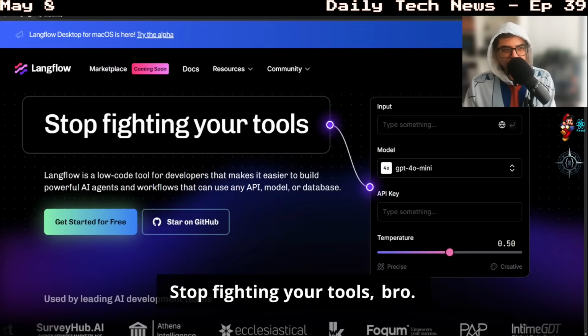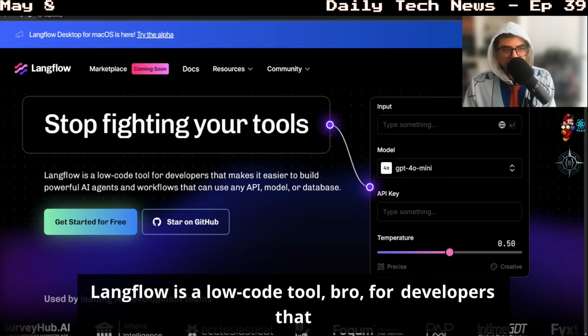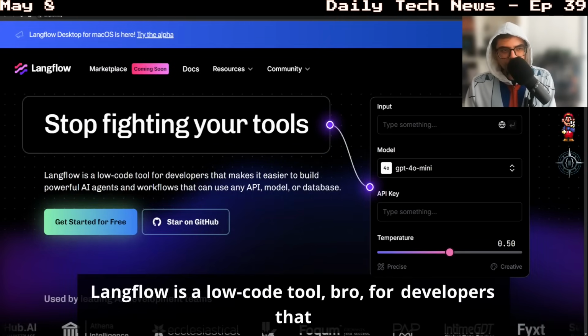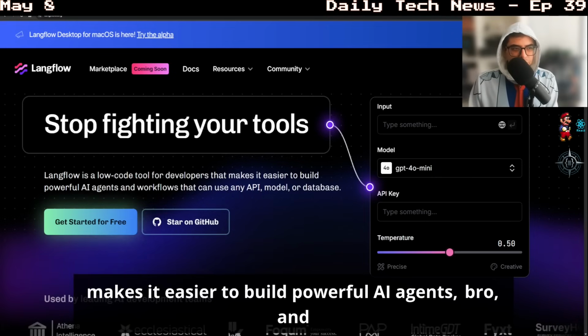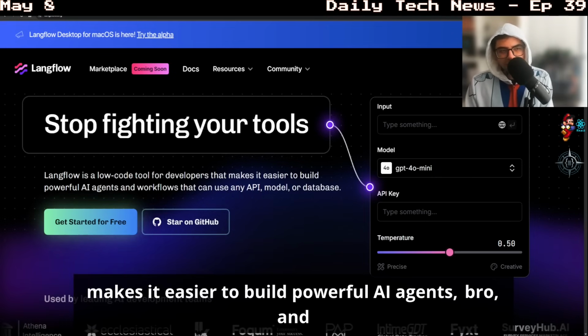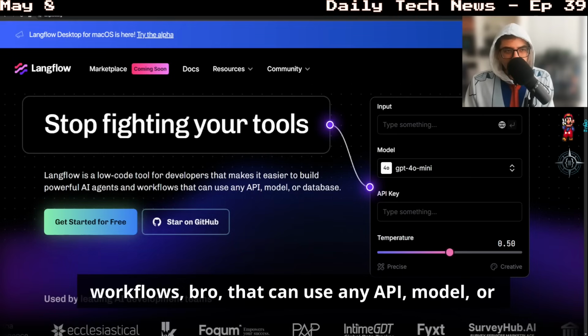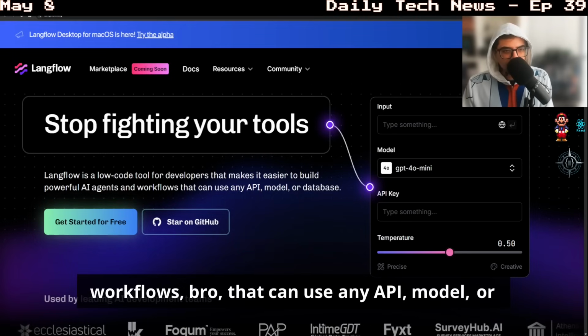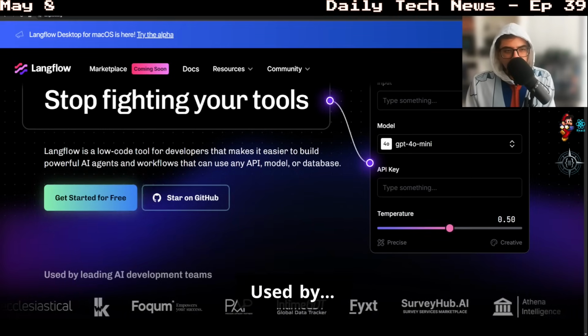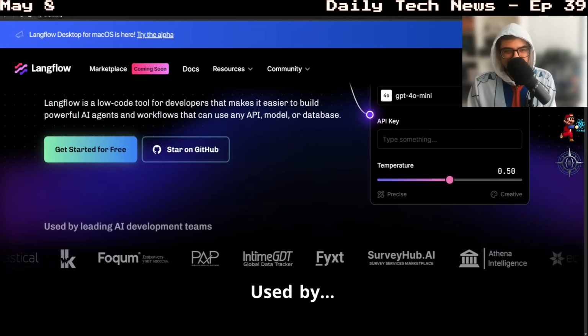Stop fighting your tools, bro. langflow is a low-code tool, bro, for developers that makes it easier to build powerful AI agents, bro, and workflows, bro, that can use any API, model, or database, bro. Used by...